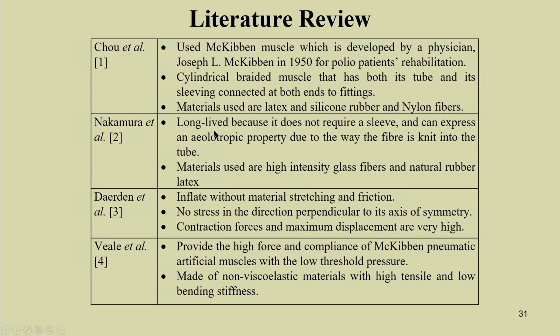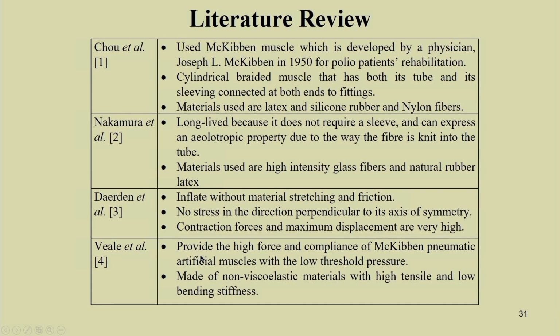Then Nakamura et al.: long lived because it does not require a sleeve and can express an anisotropic property due to the way the fiber is knit into the tube. Materials used are high intensity glass fiber and natural rubber latex. Then Daerden et al.: they inflate without material stretching and friction, so there is no stress in the direction perpendicular to the axis of symmetry, and contraction forces and maximum displacement are very high.